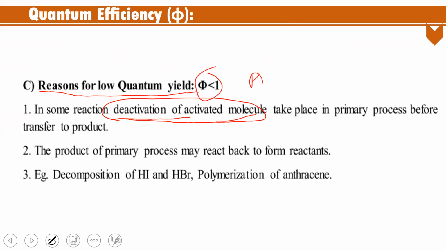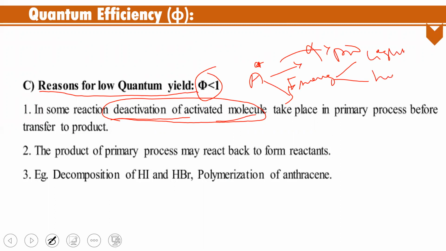The activated molecule, before going on to form a product, will lose its energy in two forms: in the form of light or in the form of heat. So this deactivation of activation energy is one reason for the low quantum yield.